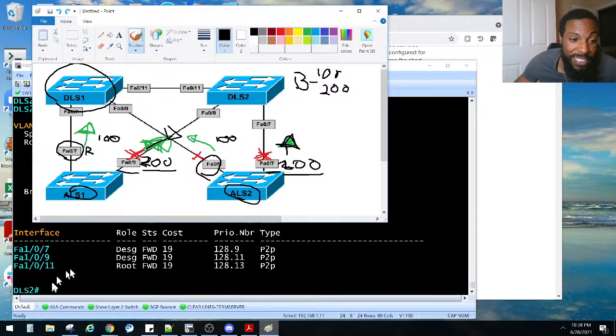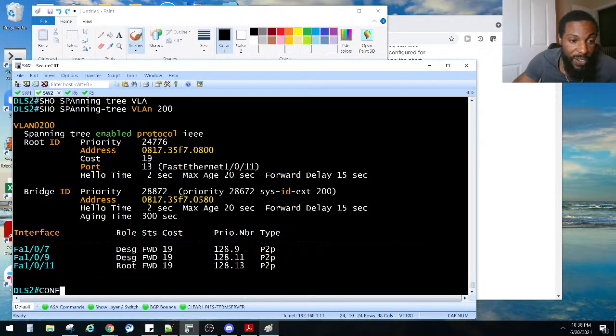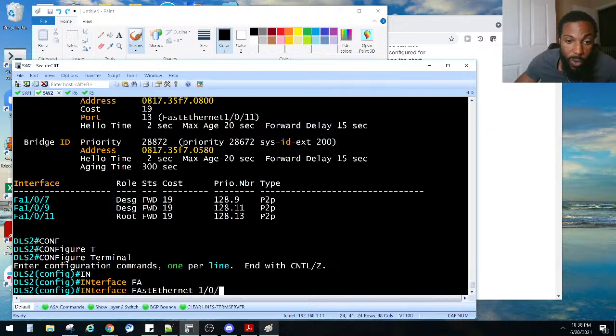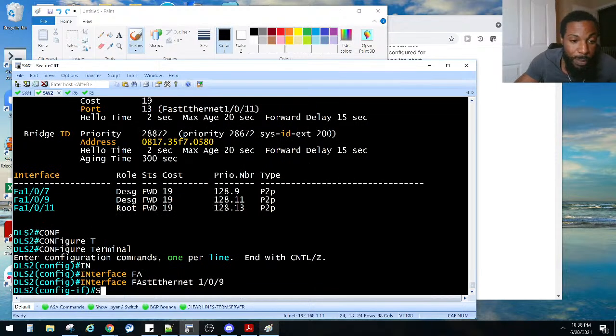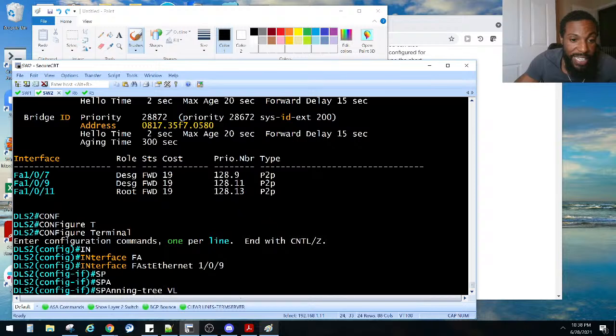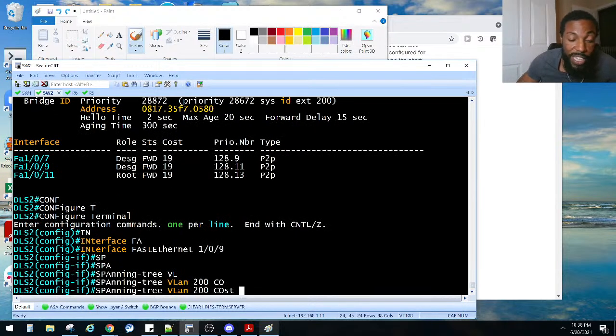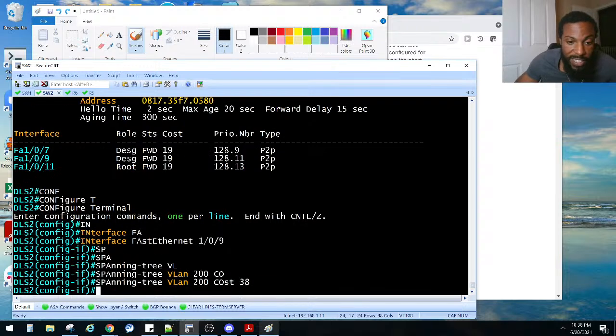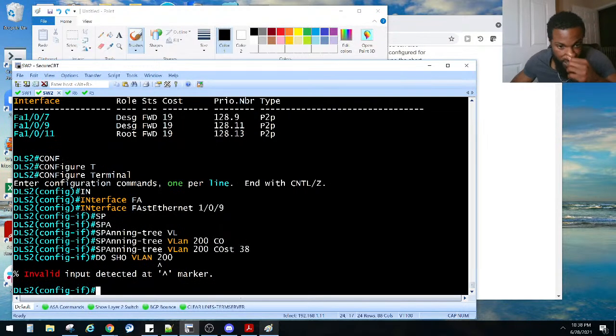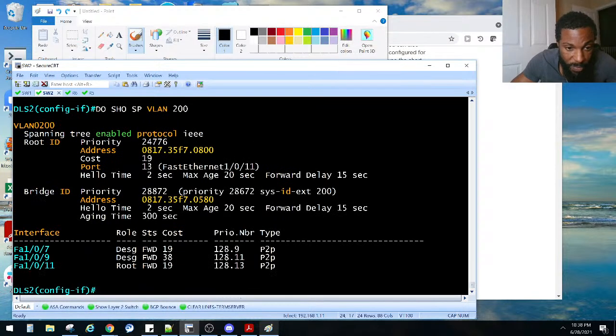So I'm gonna go to DLS2 109, configure terminal, interface FA109, spanning tree VLAN 200 cost 38. And let's see if that changes it. Do show span VLAN 200. That didn't change anything. Still forwarding.